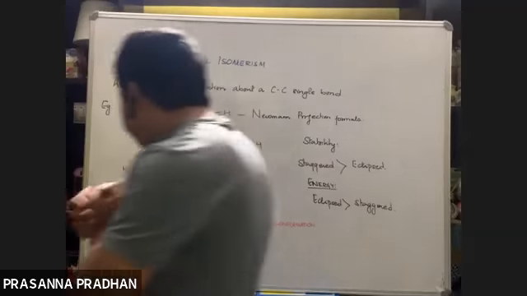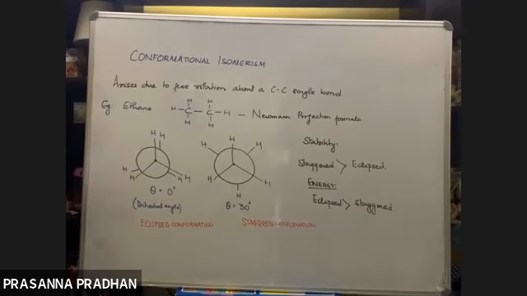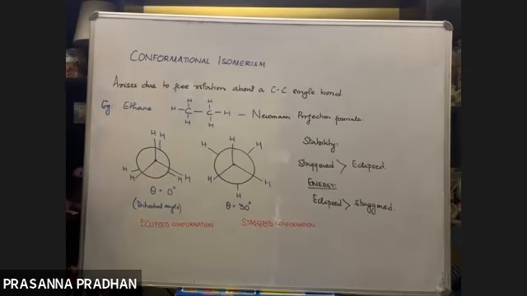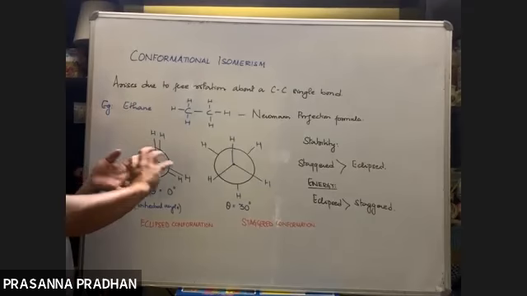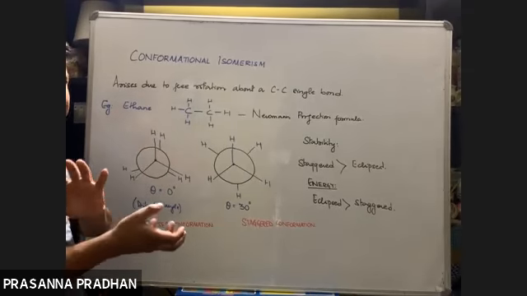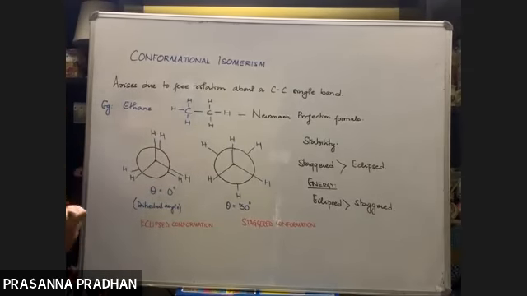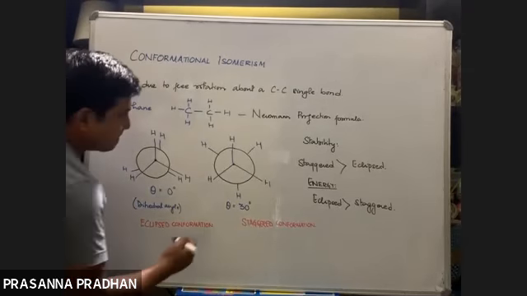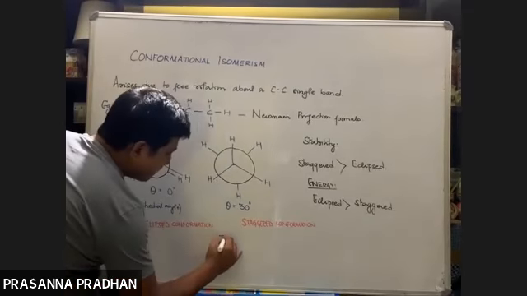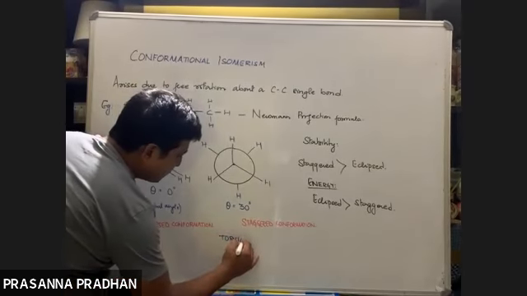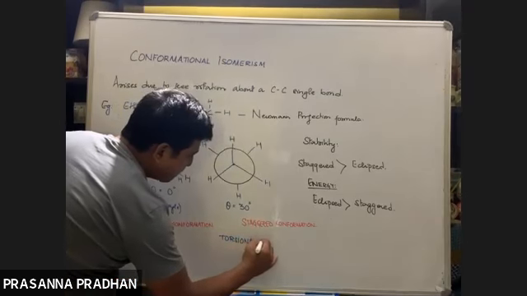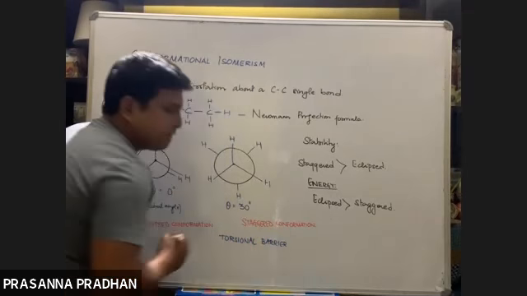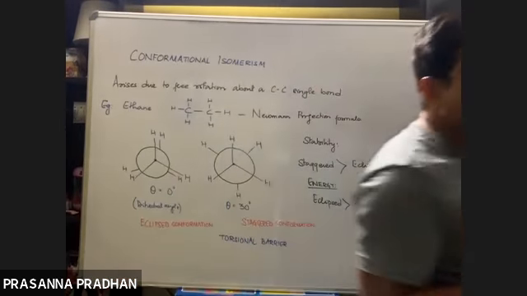Now, what happens is one is less stable, the other is more stable. Okay, and some energy is required for rotation. This energy which is required for rotation is known as a torsional energy, a torsional barrier, the barrier to rotation. ऐसे तो convert नहीं होगा. It's rotating means some energy is required.